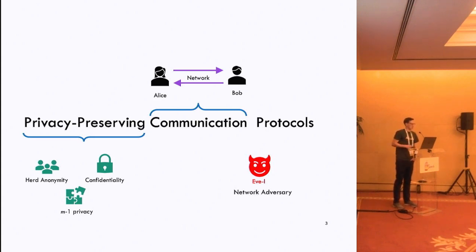Specifically, they'll look to provide privacy properties like herd anonymity, where an individual cannot be distinguished from other members of the herd, confidentiality, and N-1 privacy. These protocols are also going to be communication protocols, where participants are going to be communicating over a network. Importantly, because participants are communicating over a network, we're going to be talking about these privacy properties with respect to an attacker on that network, specifically an adversary in between these participants.